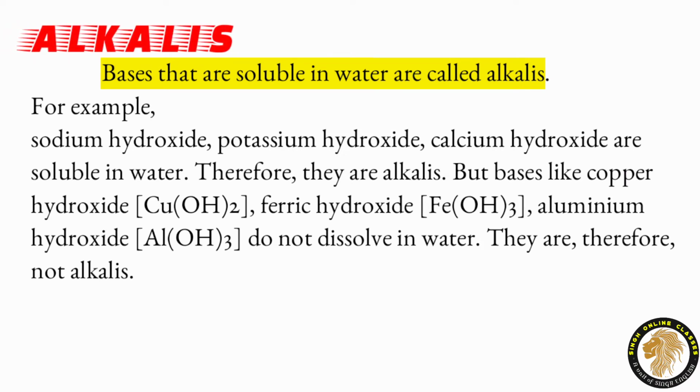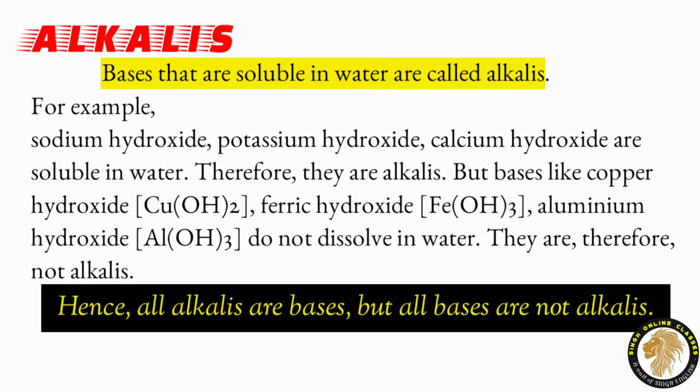Basically, some of the bases that are soluble in water are called alkalis. For example, sodium hydroxide, potassium hydroxide, calcium hydroxide, they are soluble in water. Therefore, they are alkalis. But some of the bases like copper hydroxide, ferric hydroxide and aluminum hydroxide do not dissolve in water. So, they are not alkalis. Hence, all alkalis are bases, but all bases are not alkalis.